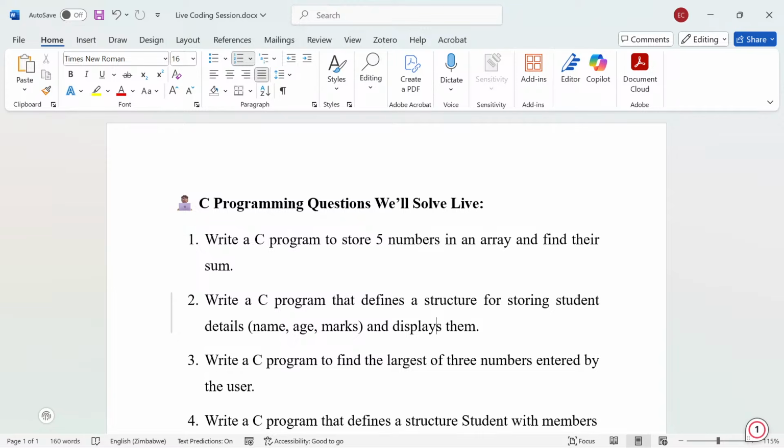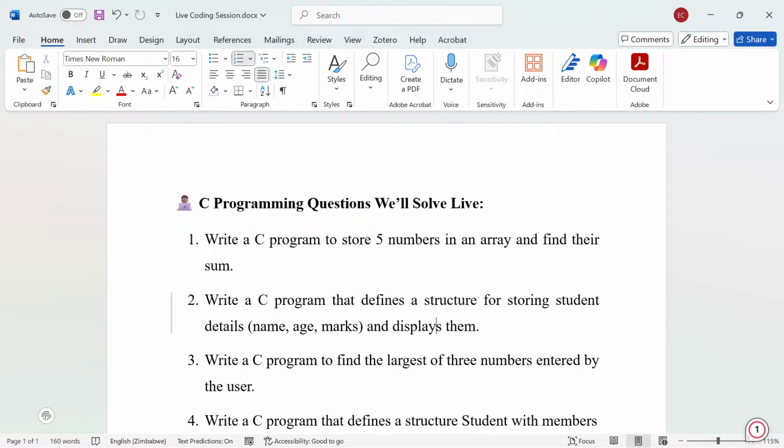When you want to use structures, there are a lot of things involved. You need to know how to declare a structure, how to create a structure. So here you want to define a structure for storing student details.